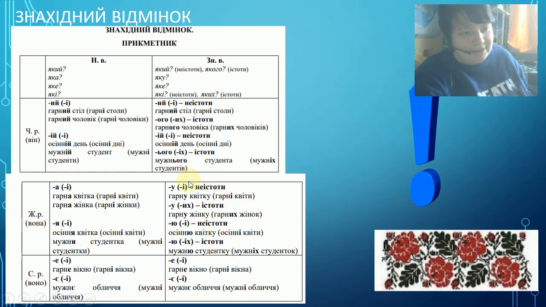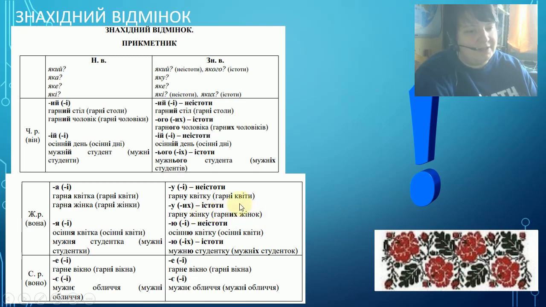Okay, and in accusative case, if it is an animated subject, we change the ending to у, in singular form, and их in plural form if it's animated.